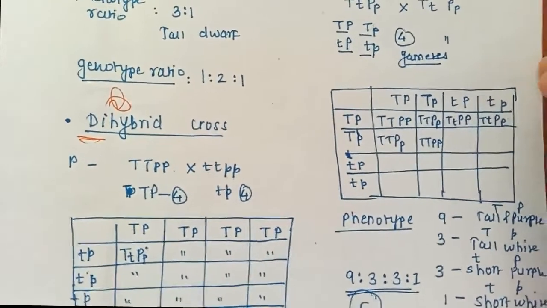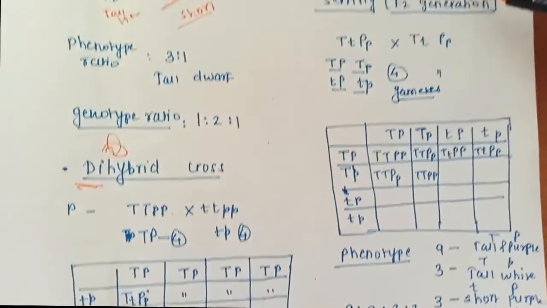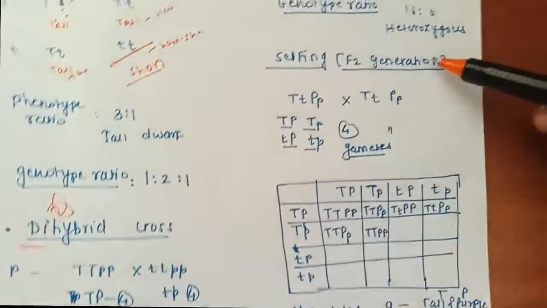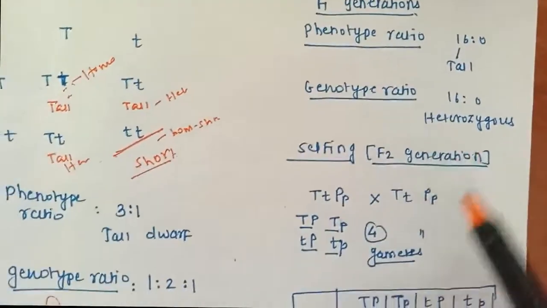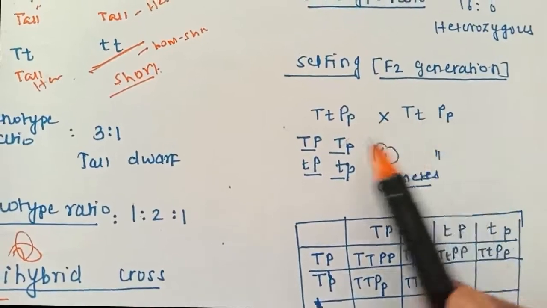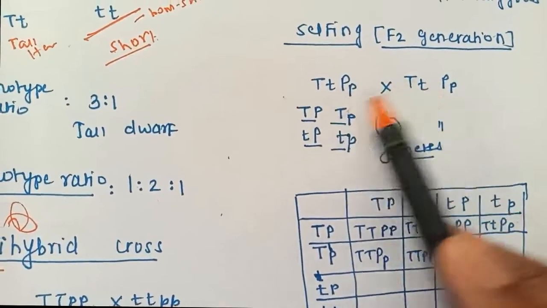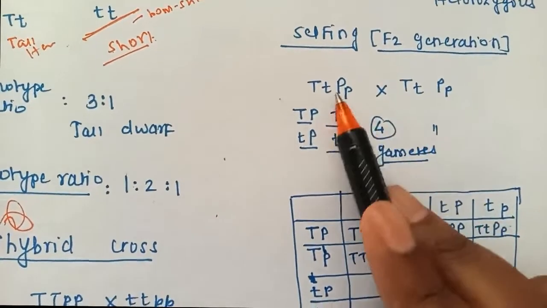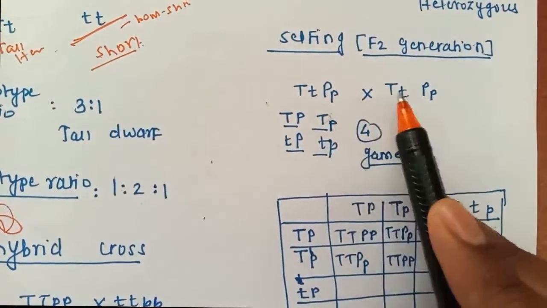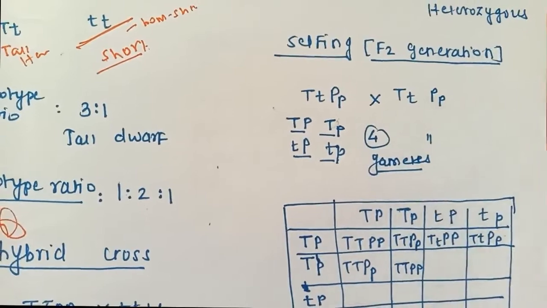Now this is the F1 generation we studied. Now we'll study the F2 generation for a dihybrid cross. I told you we have to do the selfing. Selfing means just crossing the plants from the first filial generation. So this is capital T, small t, capital P, small p, again capital T, small t, capital P, small p.